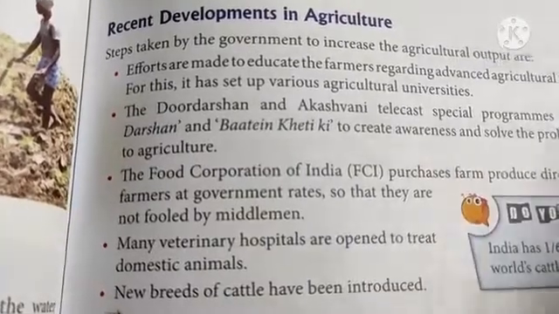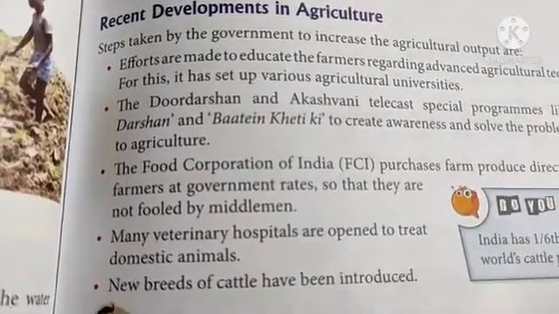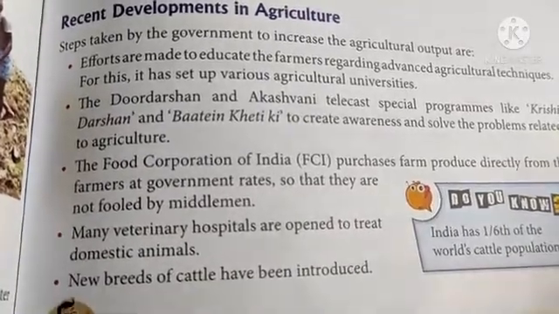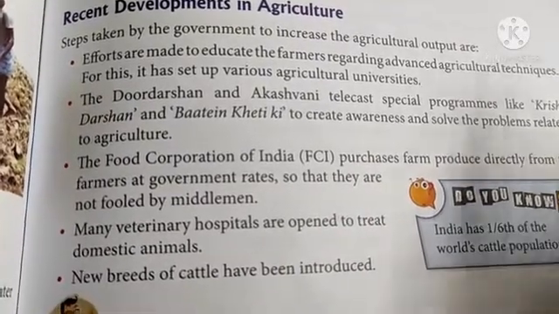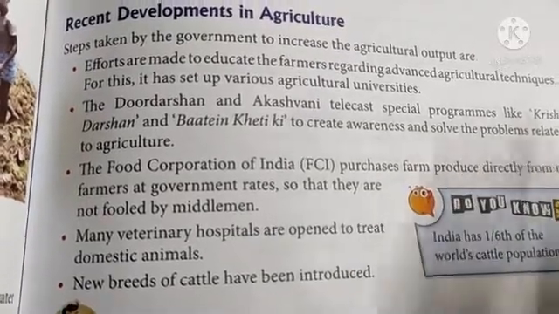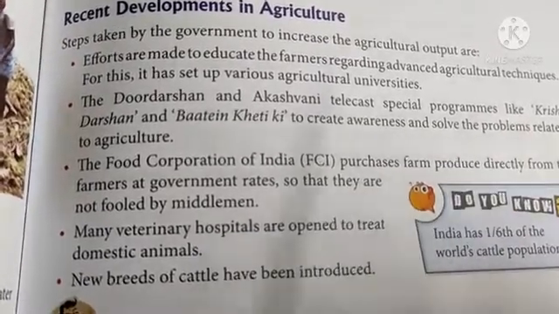So efforts have been made to educate the farmers so that they could know about advanced agricultural techniques. For this, the government has set up various agricultural universities.